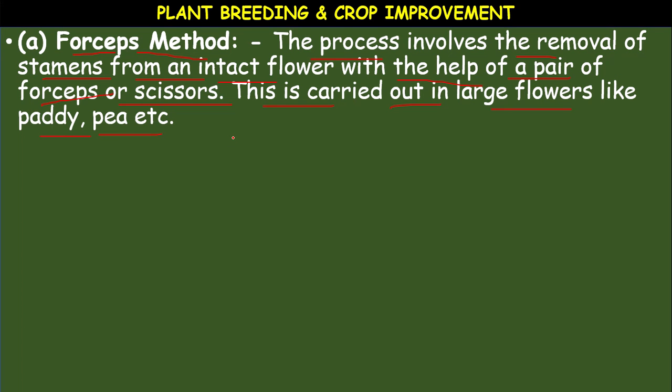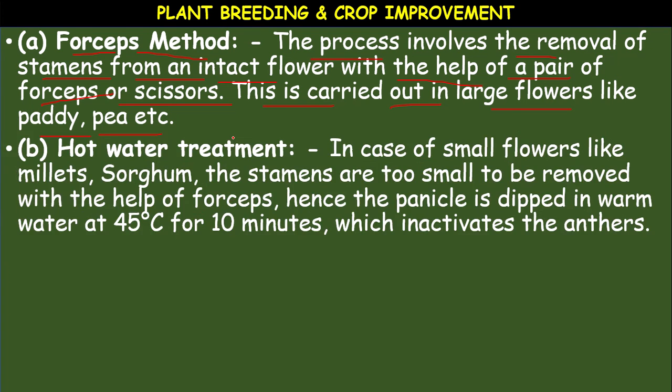Why remove these stamens? Because in order to get the result, we need to allow the parents to undergo cross pollination. To avoid self pollination, the stamens must be removed in one of the parents. Next one is hot water treatment.